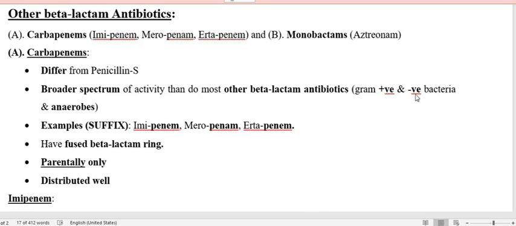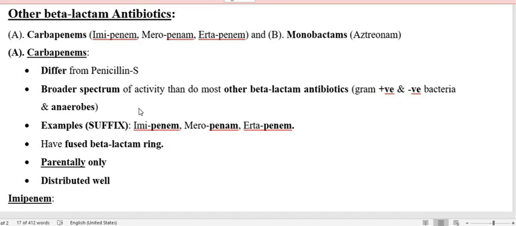Not only that, if these bacteria, gram negative and gram positive, are releasing the enzyme beta-lactamase, the beta-lactam ring of carbapenem antibiotics is not going to be destroyed. So this is very, very important. That means carbapenems have a beneficial effect: their beta-lactam ring is usually not destroyed by the beta-lactamase enzyme produced by the resistant bacteria.